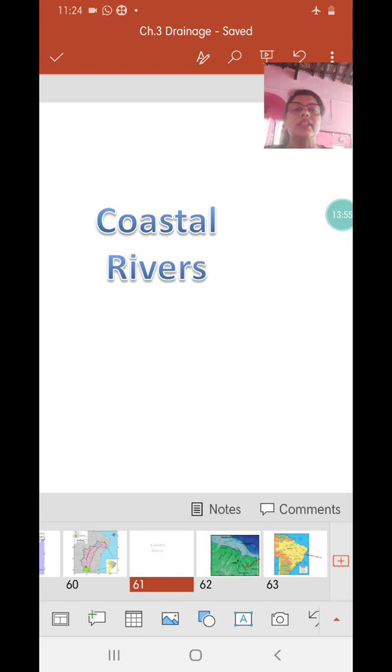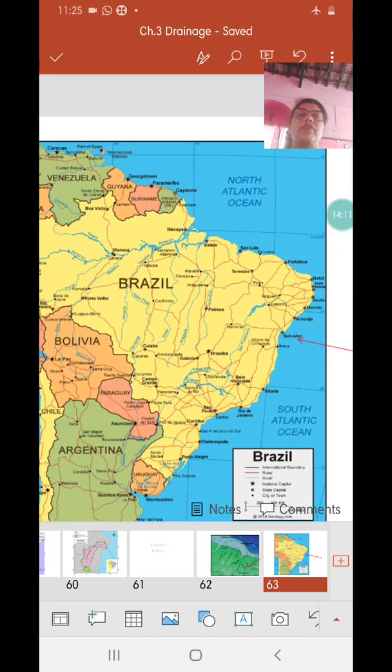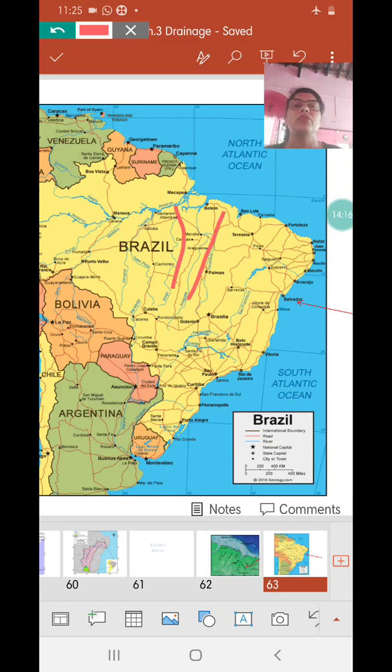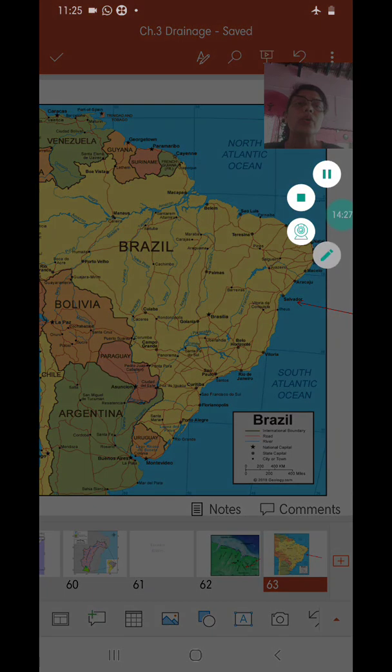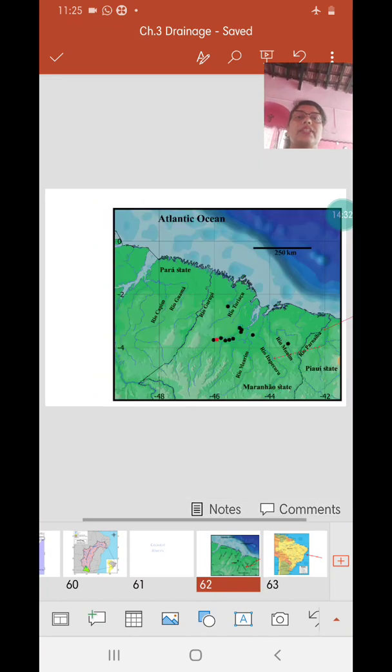Now coastal rivers, you know, Brazil is blessed with a huge coastline of 7,400 kilometers. Brazil has a coastline in the north, so it has the northern coastline and it has the eastern coastline. And there are many rivers which are flowing northward. Because of the slope of these Brazilian highlands, most of the rivers are flowing northward, and they assume great importance because they influence the agricultural pattern and many people reside here. So the coastal areas are highly populated regions, and therefore these rivers assume great importance.